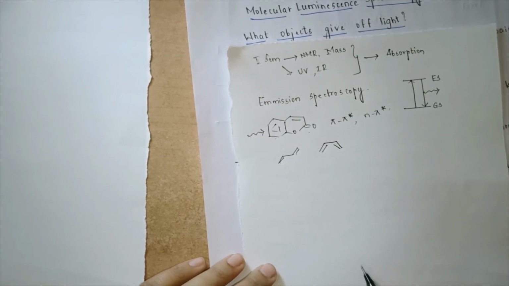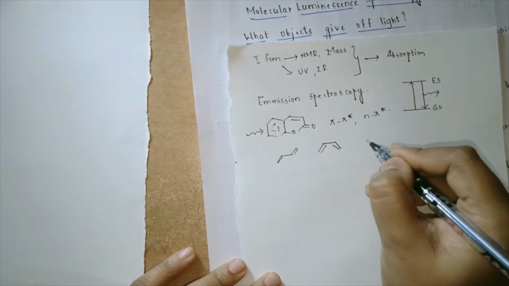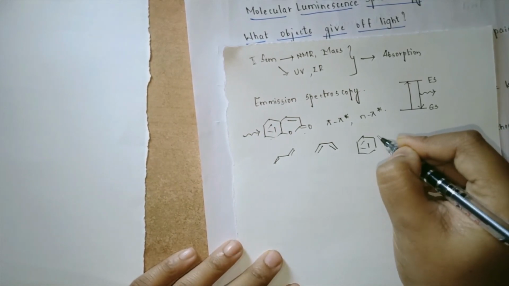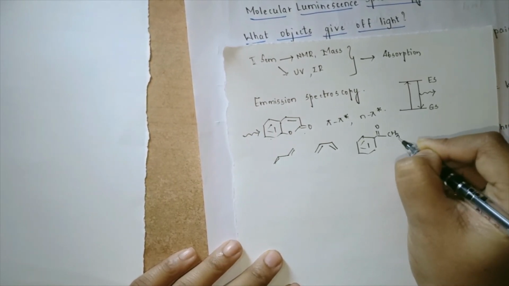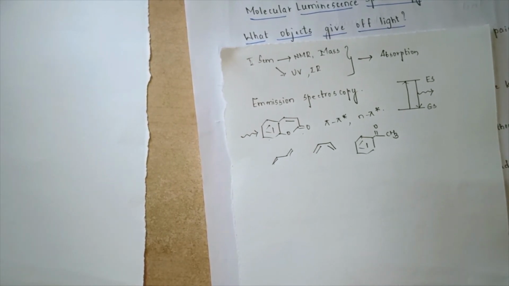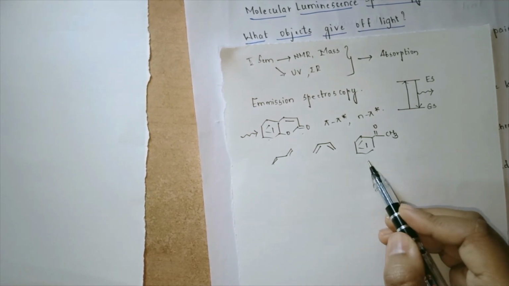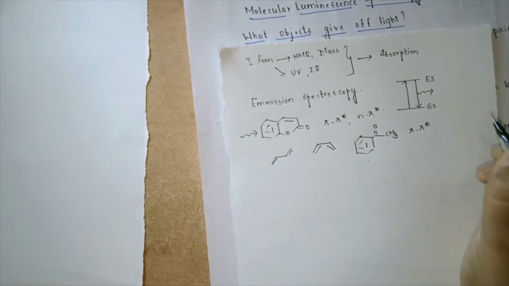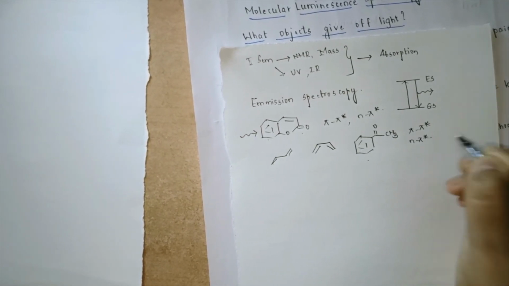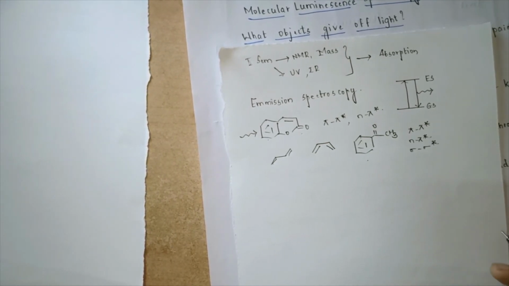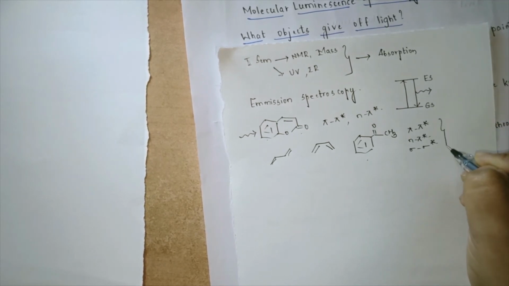Why does that happen? It is because there is a conjugated system of double bonds present, and any compound that has a double bond or a carbonyl carbon associated with the double bond is going to give a kind of absorption spectroscopy, that is UV visible spectroscopy. For example, if I am looking at the compound acetophenone, the expectation is there will be a pi to pi star transition, an n to pi star transition, and a sigma to sigma star transition, and the system is going to act in terms of absorption.